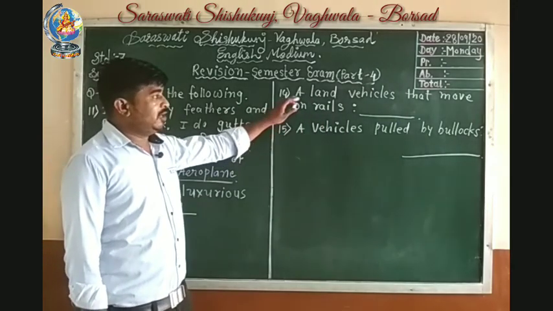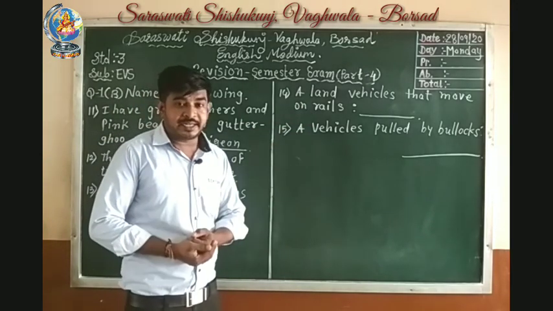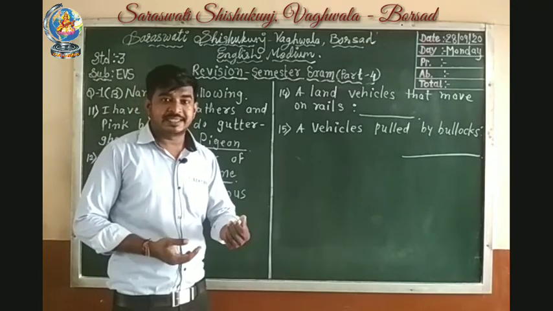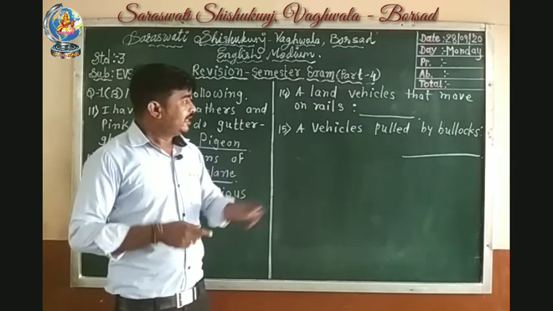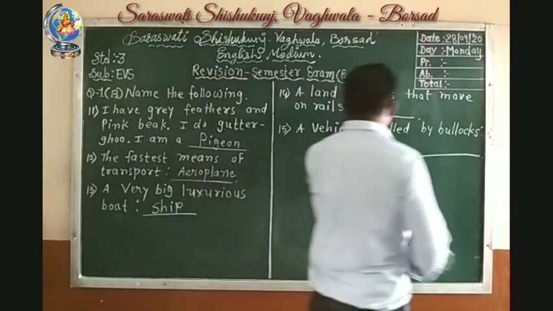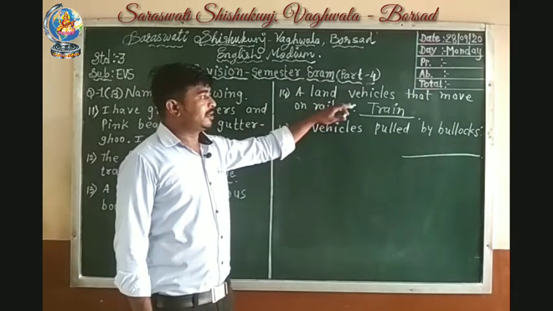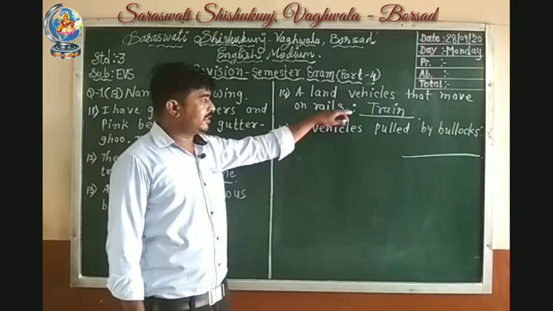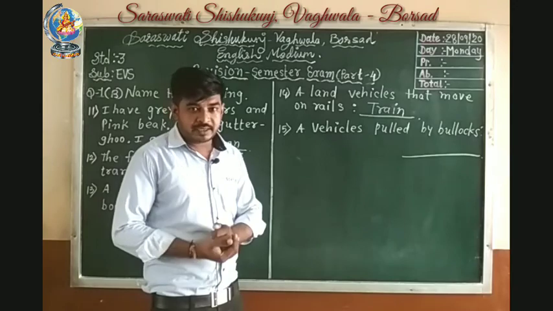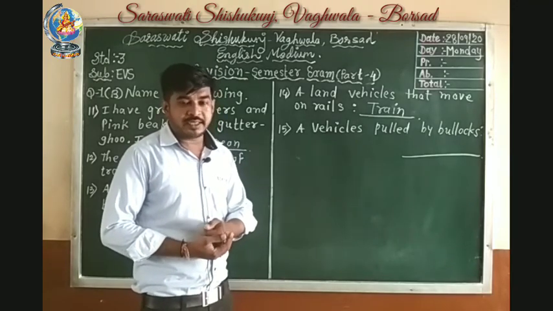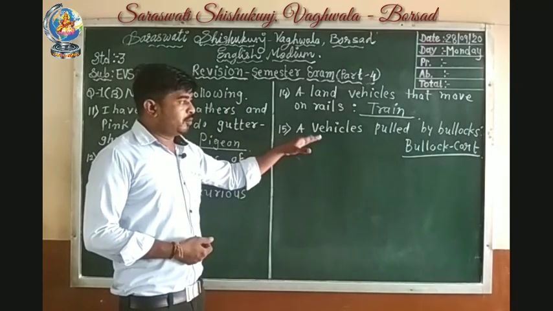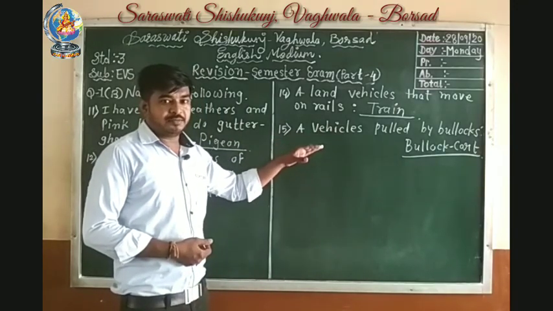14 number, a land vehicle that moves on rail. Which vehicle runs on rails? Yes, we learned, train. Train can run on rails. So we can write train. A land vehicle that moves on rail is a train. A vehicle pulled by bullocks is called bullock cart.